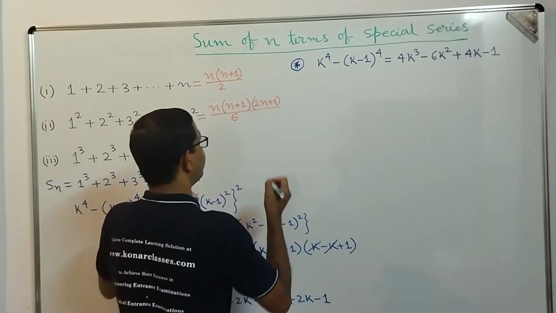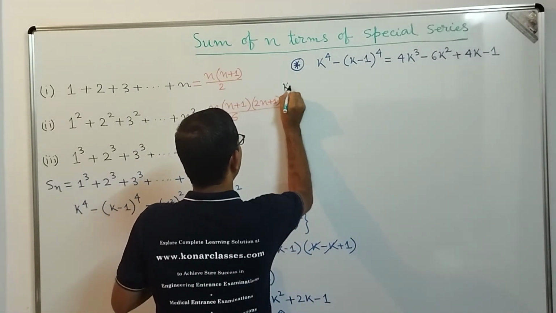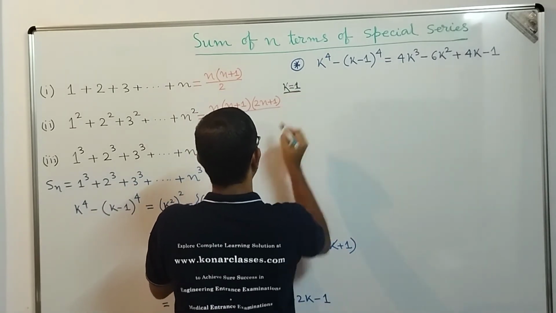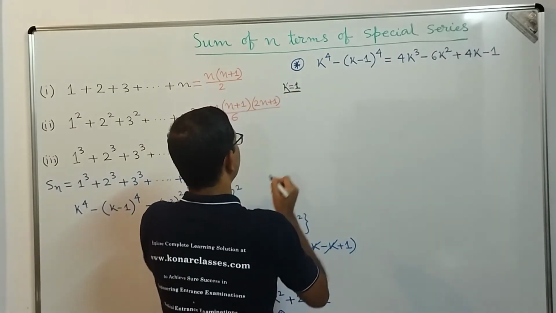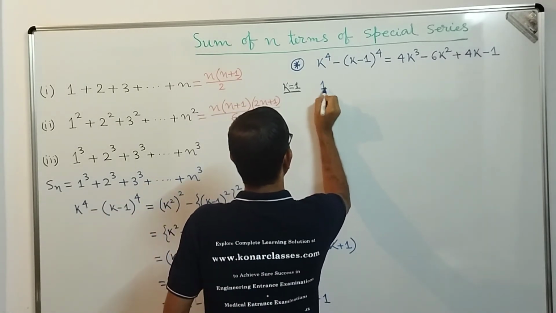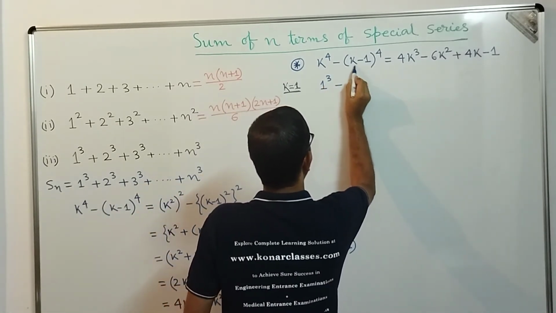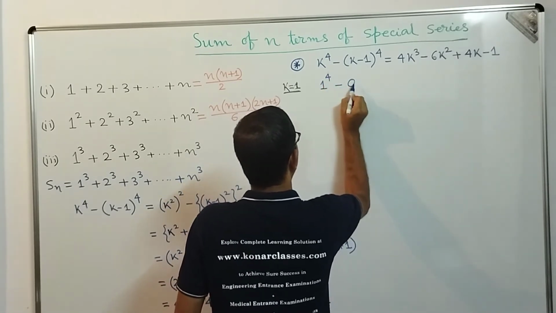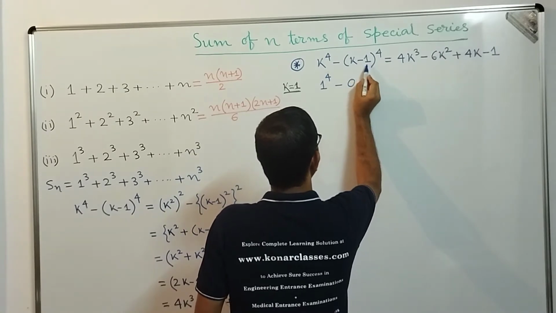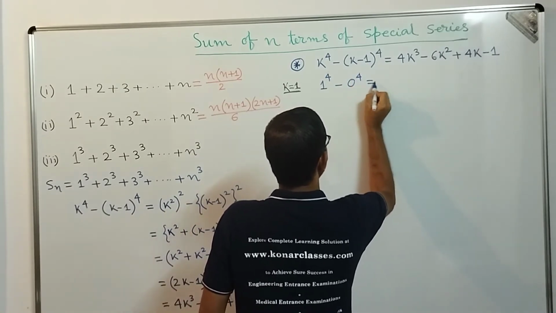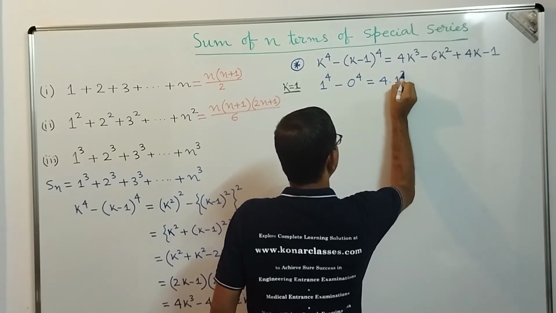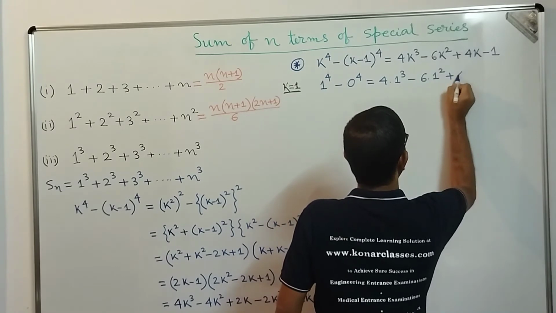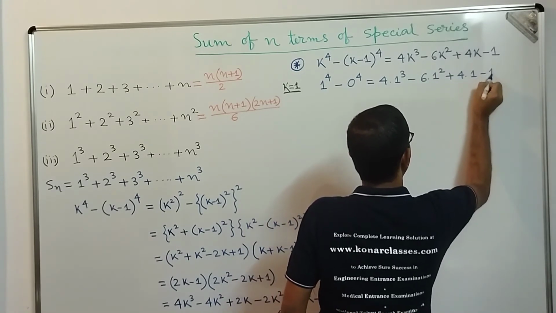So if we apply the value of k equal to 1, dear students, we get 1 power 4 minus 1 minus 1, that is 0 power 4, equal to 4 into 1 cube minus 6 into 1 square plus 4 into 1 minus 1.